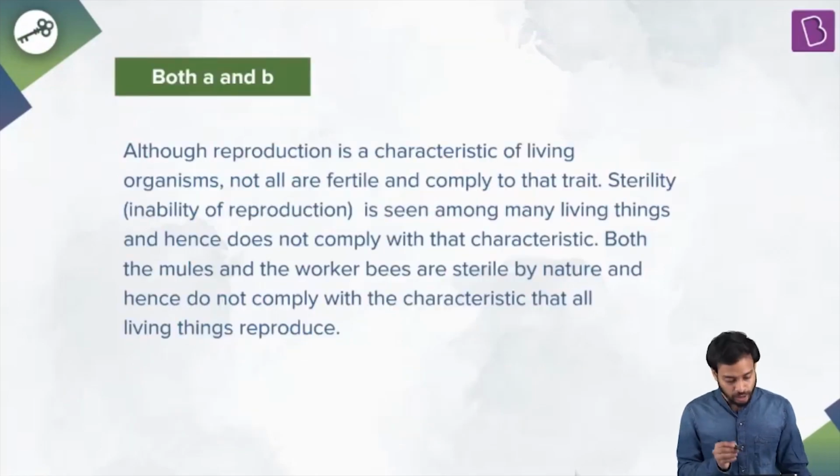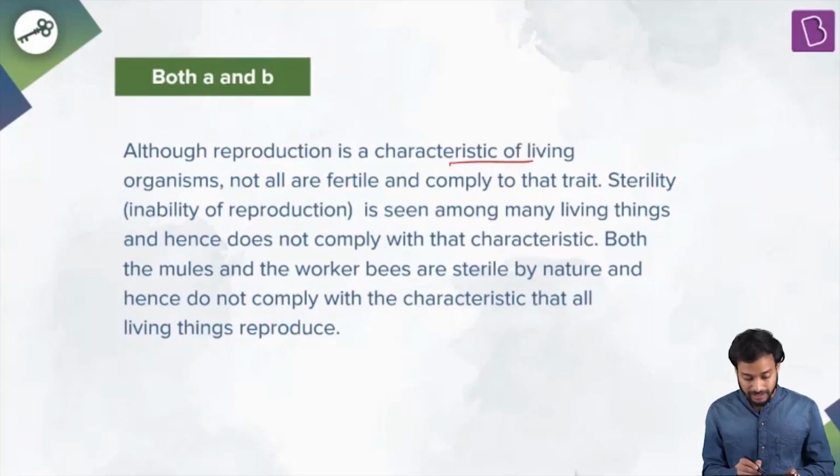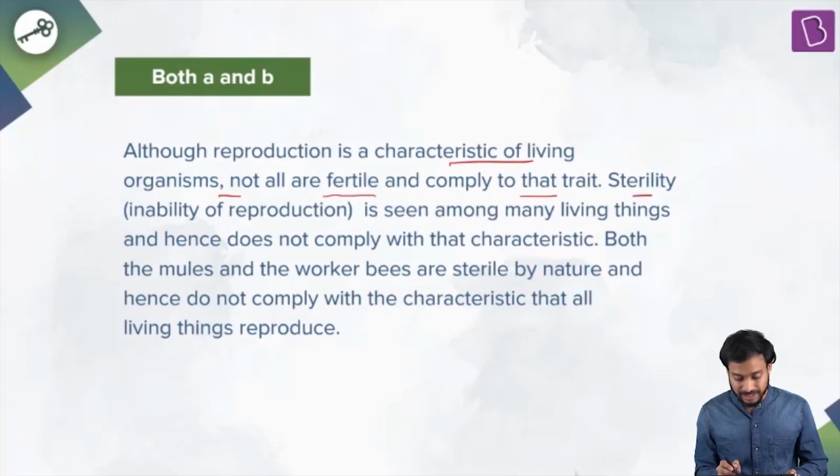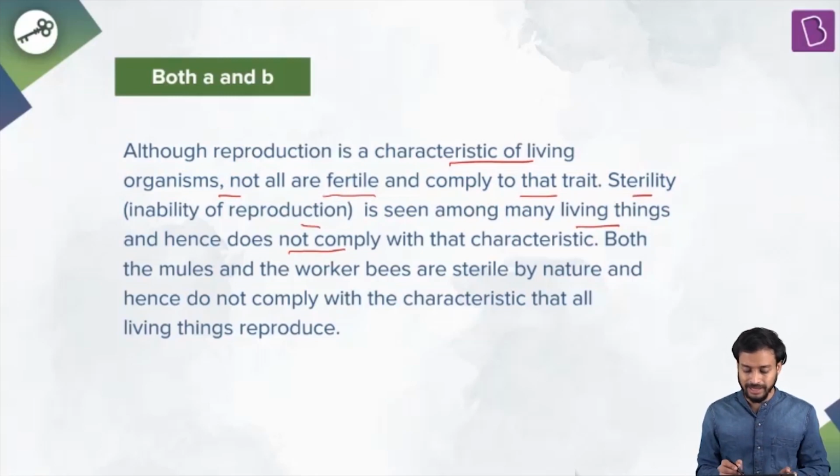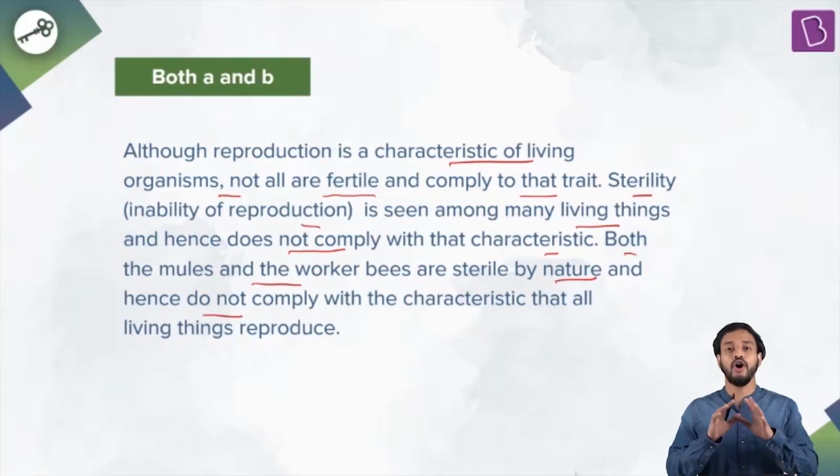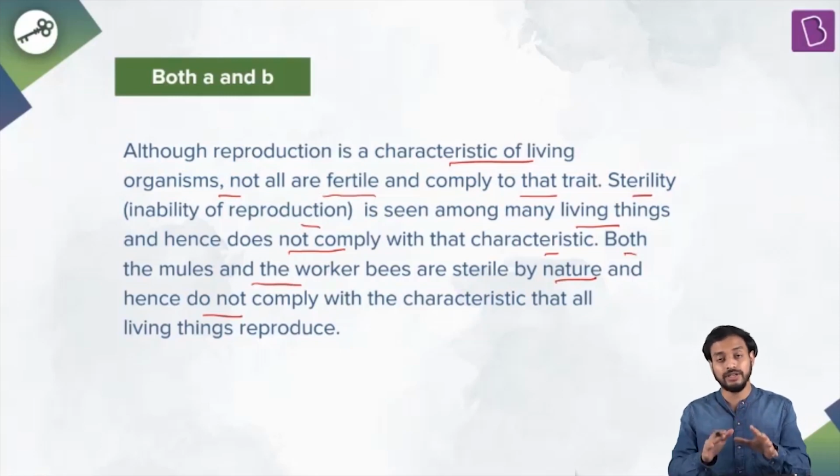Correct. Yes. So although reproduction is a characteristic of living things, living organisms, not all are fertile and comply with that trait. Sterility, that means inability to reproduce, is seen in many living things, and hence does not comply with that characteristic feature. Fine. Both the mules and the worker bees are sterile by nature and hence do not comply with the characteristic that all living things reproduce. Great. So you understand that reproduction is a characteristic feature of the living organism, but what? But reproduction is not the defining feature of living things.